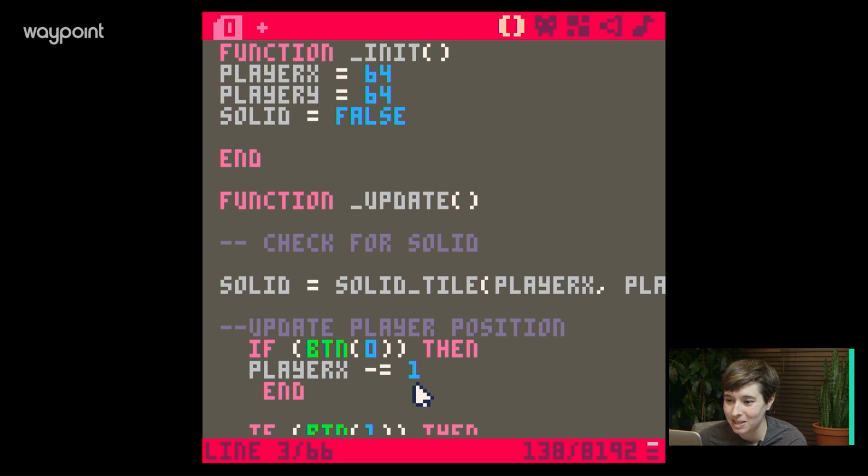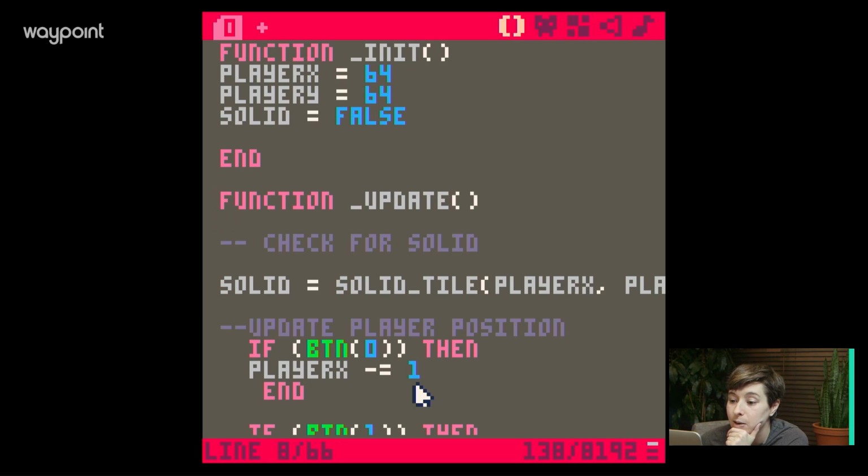So in the init function, we always had player X, player Y show up at a point, right? It just says where to write them at first. Everything in it is initializing. And I put a new variable in here called solid, which I set to false initially. All right, cool. And I actually started commenting out the code, which really helps me because a lot of times I look at these things and it's been a week or two weeks or months, and I really need my comments to tell me what the hell I was trying to do here. Very helpful for me. So I started commenting out bits of this.